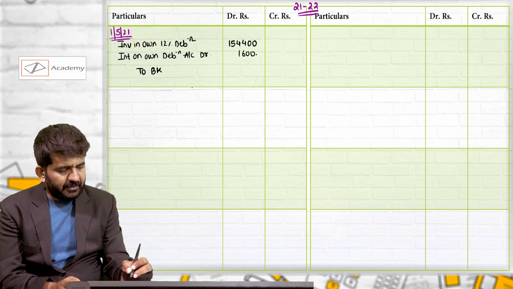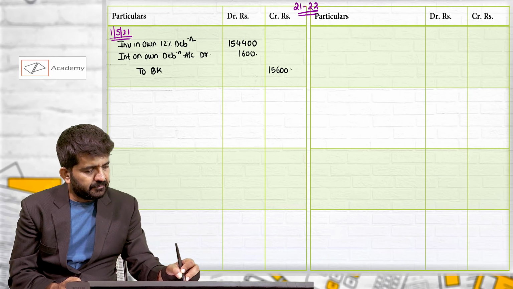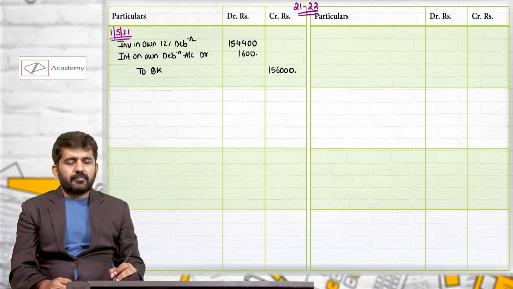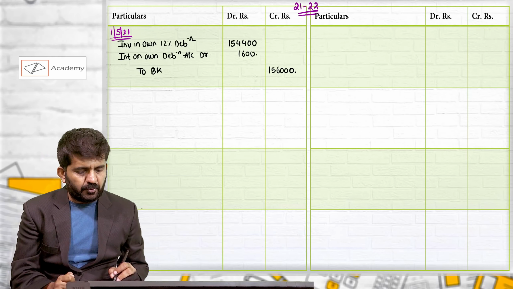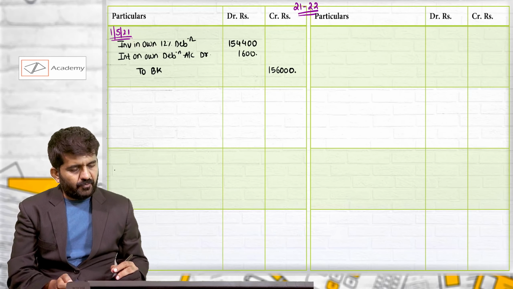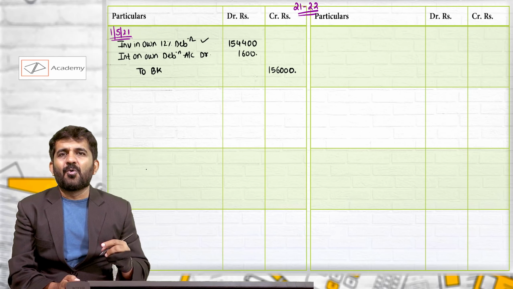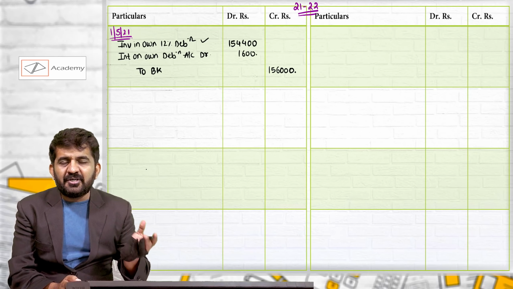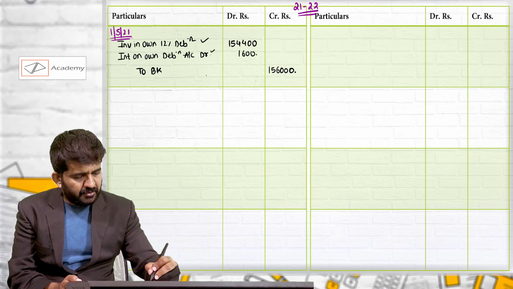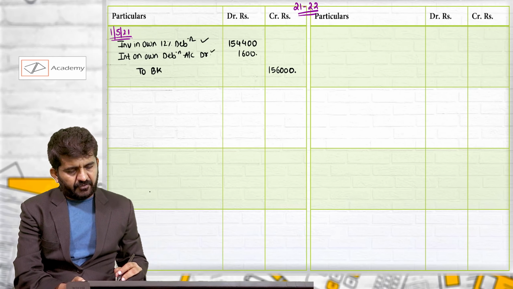To bank 1,56,000. In examination, as I told you, you need to write down the narration. For investment account, we are having a separate format. We'll be doing this. Interest on own debentures will be an interest column in that particular account. To bank we have already prepared, which is an extract of the bank.